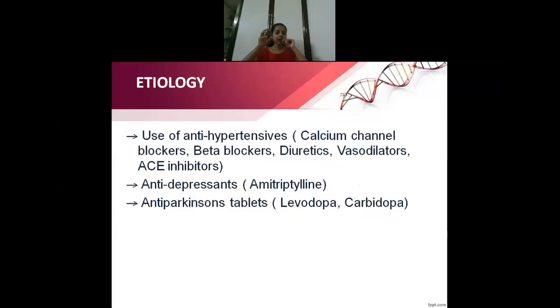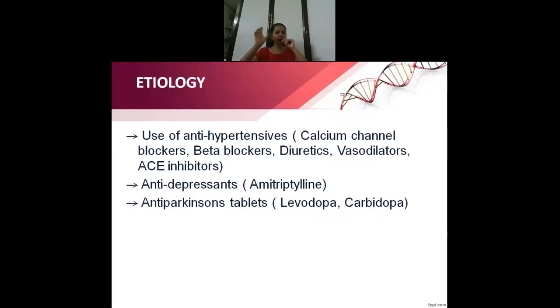If the person is not monitoring the blood pressure, at least once in a while, they take the medications regularly, or sometimes they may forget and take them twice or more. At that time there can be a sudden lowering of the blood pressure. So that could be the main cause: taking antihypertensives and not monitoring the blood pressure or not going for follow-up with the doctor.